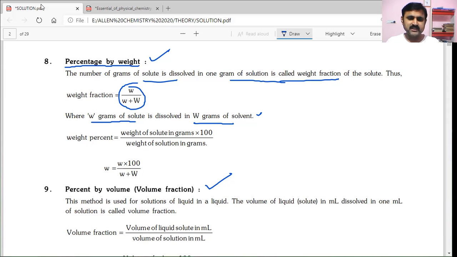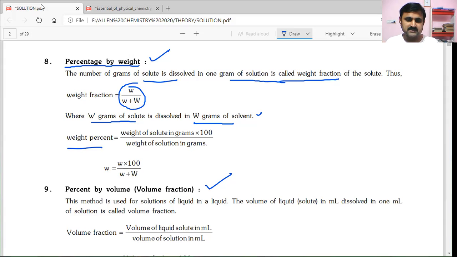And in this juncture, if this weight fraction is multiplied by 100, then we call it the weight percentage. That is weight of solute in grams by weight of solution in grams into 100. Small w plus capital W is the weight of solution in grams.